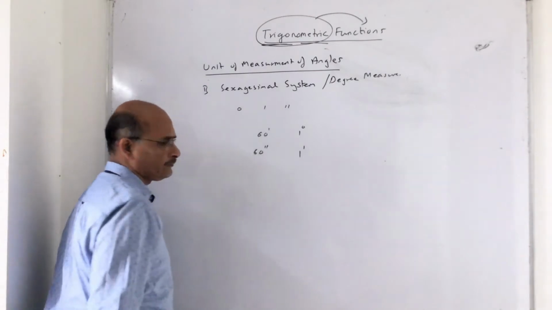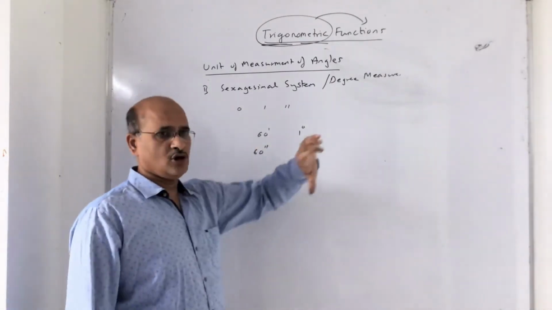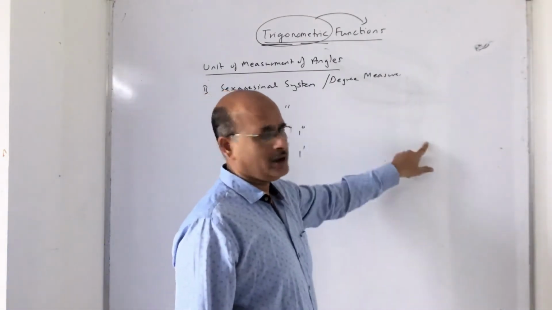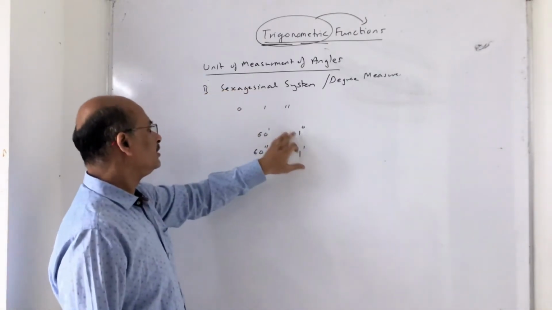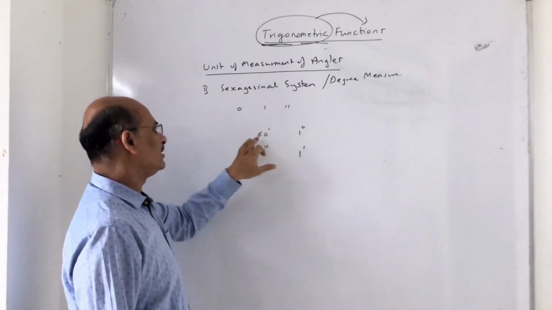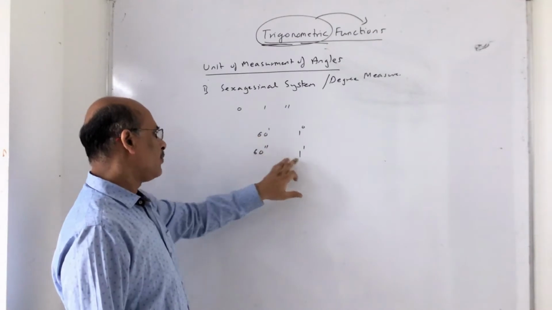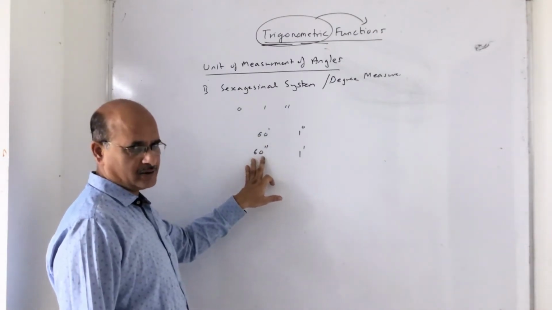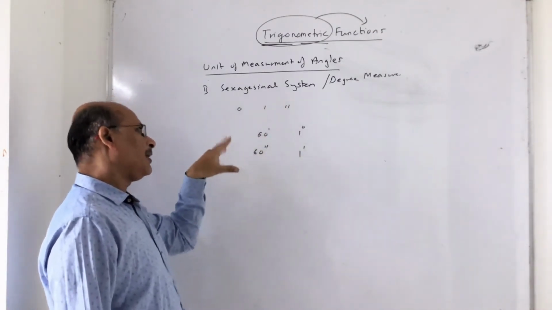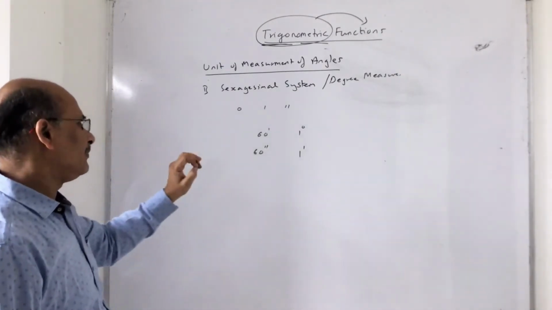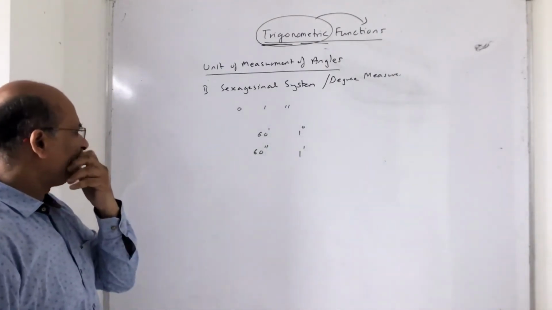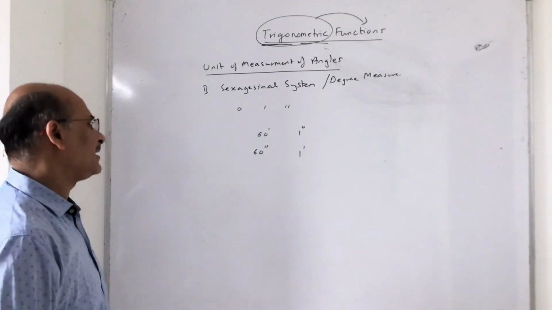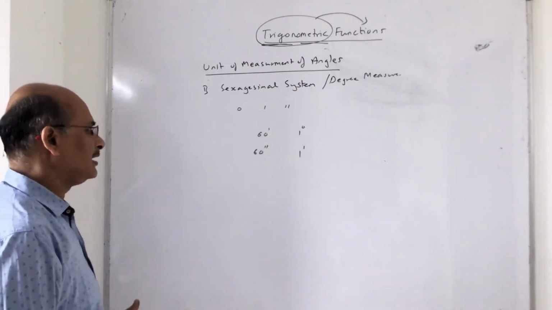Don't confuse this with clock time, okay? So remember, 1 degree is 60 minutes and 1 minute is 60 seconds. You are pretty aware of this. There were some sums based on degree measure and radian measure, but as I said, this topic is not part of the syllabus for you.